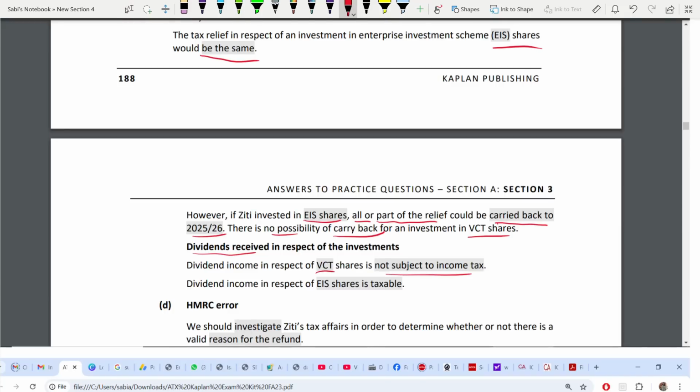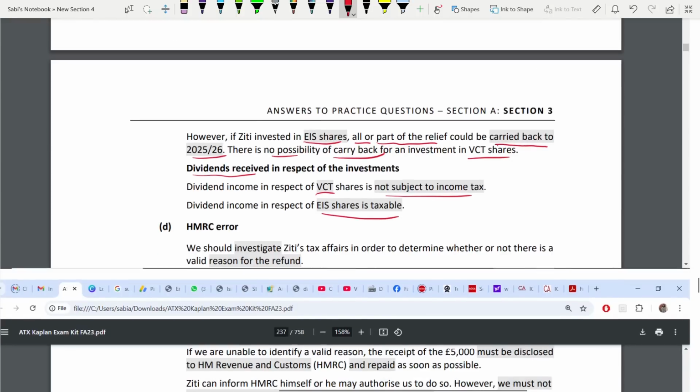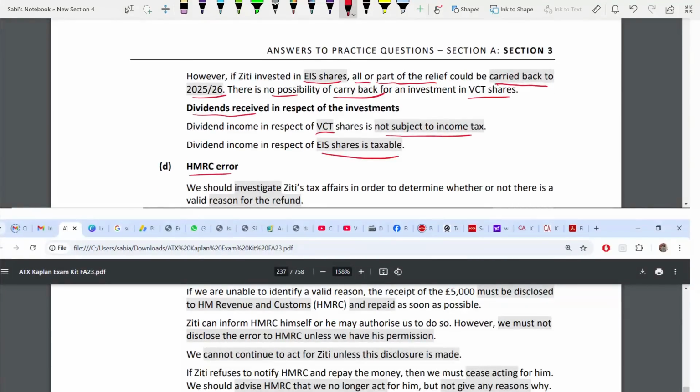But for EIS, EIS shares are taxable for any dividend income. Now moving on to the HMRC error, the ethics question. This needs a logic. This needs an order. Ethics looks very easy.